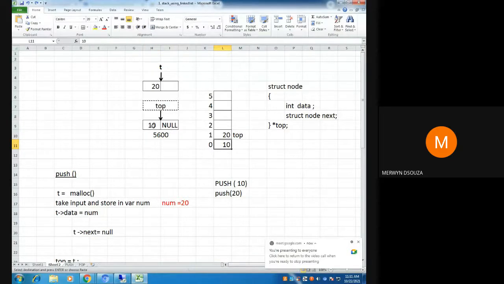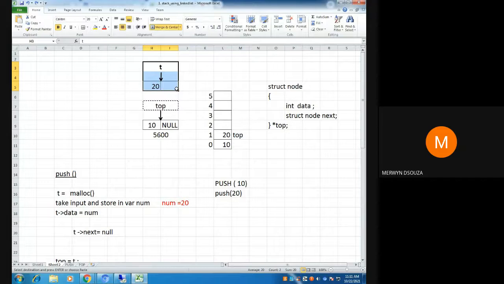Like you all have just told me, if 10 is the last node, what should be in the next part? Null. Yes, it is null, because this is the last node. Now 20 is the first. Like you can see here in the diagram, 20 is the top, the first, and this is the last. Although when you are creating it in your program, 20 is created second in time, the topmost node is 20.